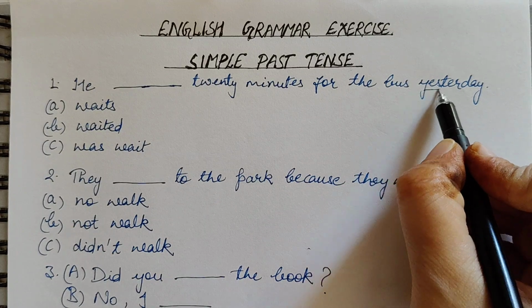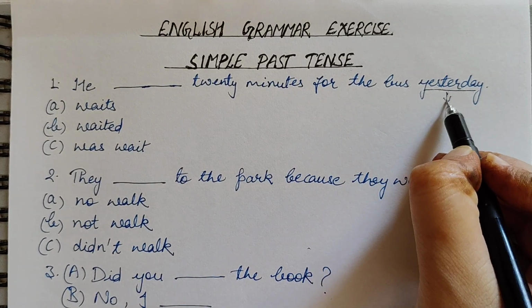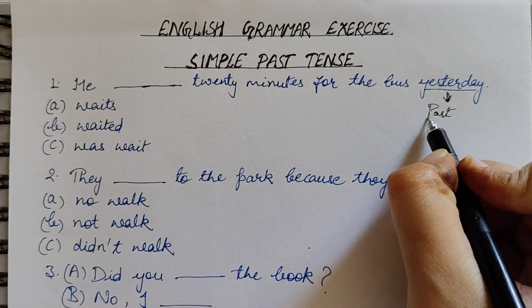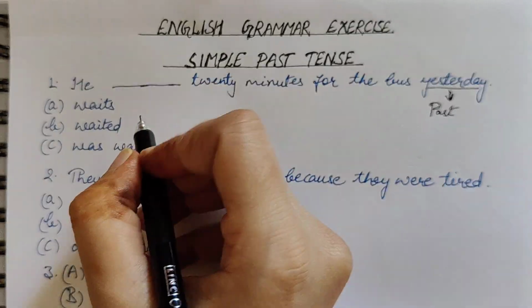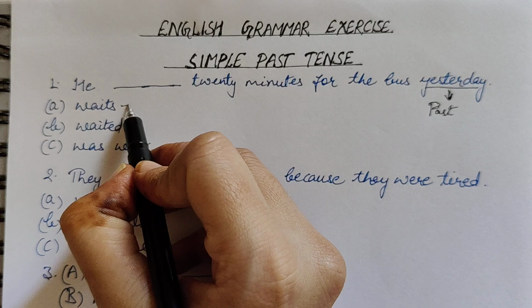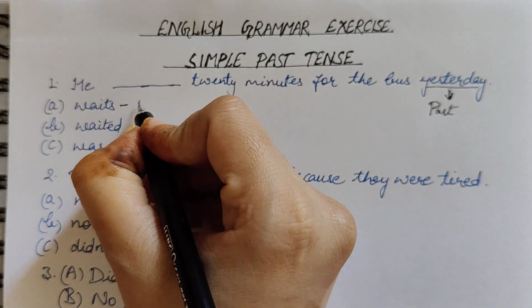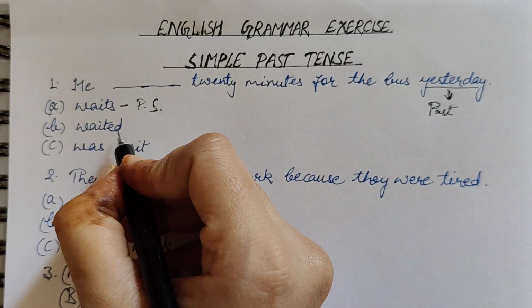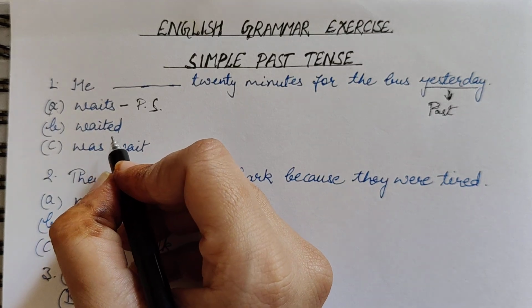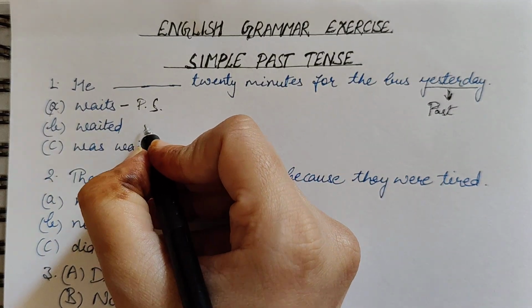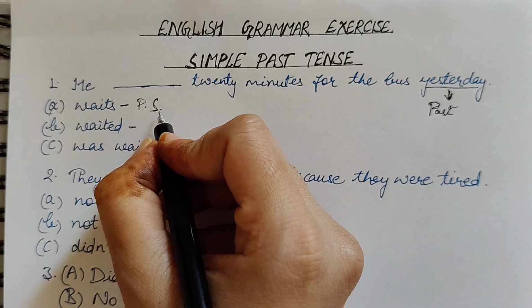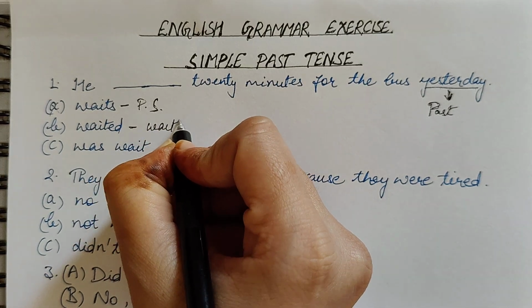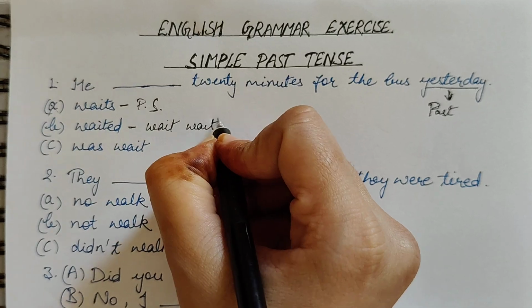Here, from this expression yesterday, we can understand the action has happened in the past. So we are going to use the helping verbs of simple past tense, but the first option is of present simple. So this is not the right option. Now number 2 is waited. Waited, that means the second verb form of the verb. Okay, so the verbs are wait, waited, waited.